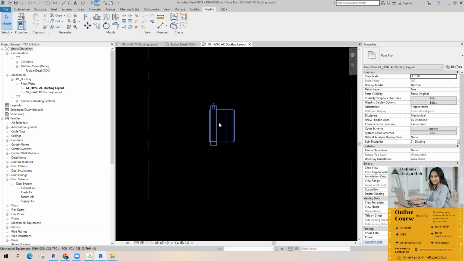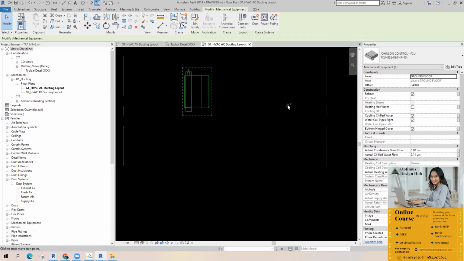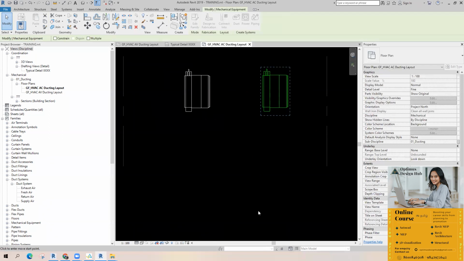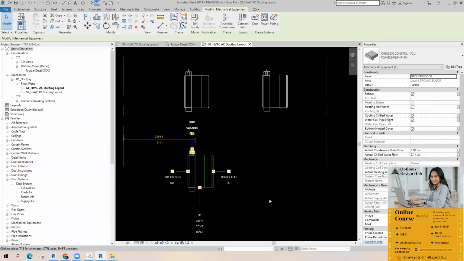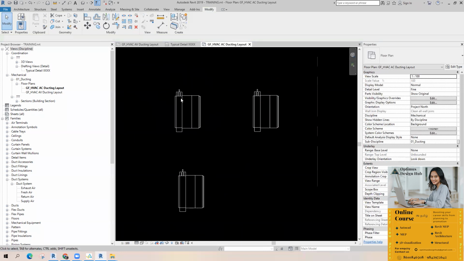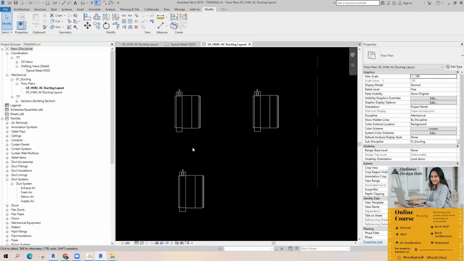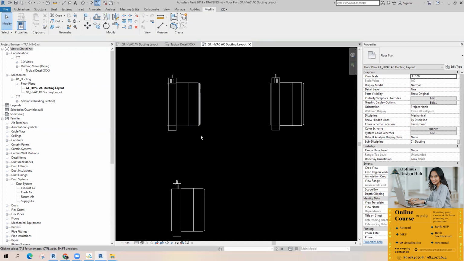Okay, now let's say there are 3 families of the same type. Just imagine. Okay, there are 3 families with same model number, same capacity. Okay, say for example, this is 5 ton, this is 5 ton, this is 5 ton. The 3 of them, all the FCUs are of same model name or model type, whatever. But while we are providing tag numbers, there will be 3 different numbers, like FC1, FC2, FC3, like that. Do you get me? Hello.